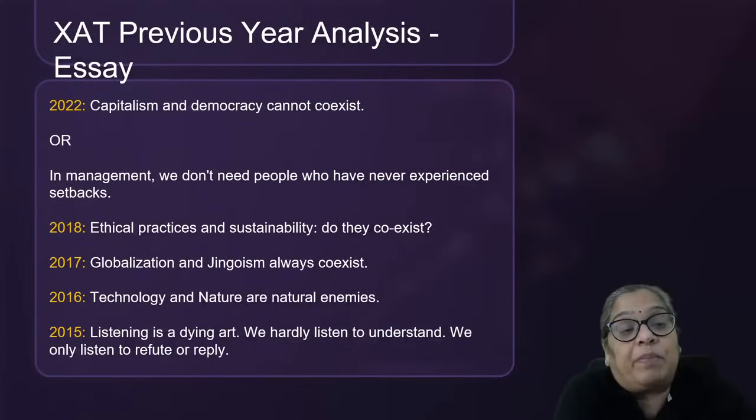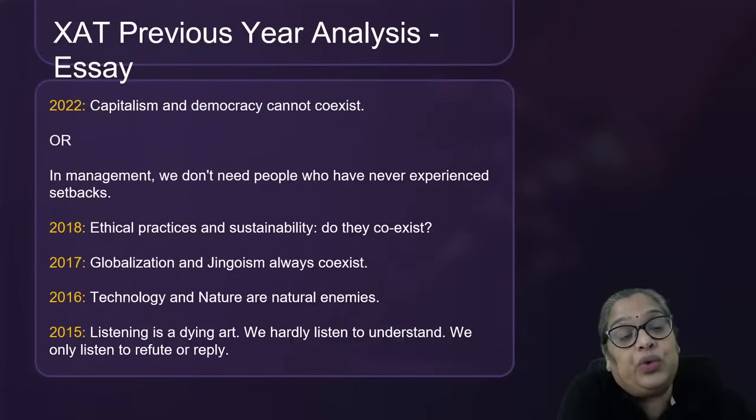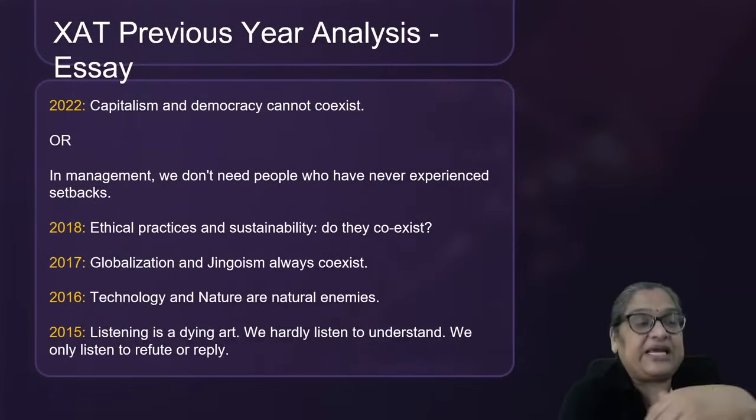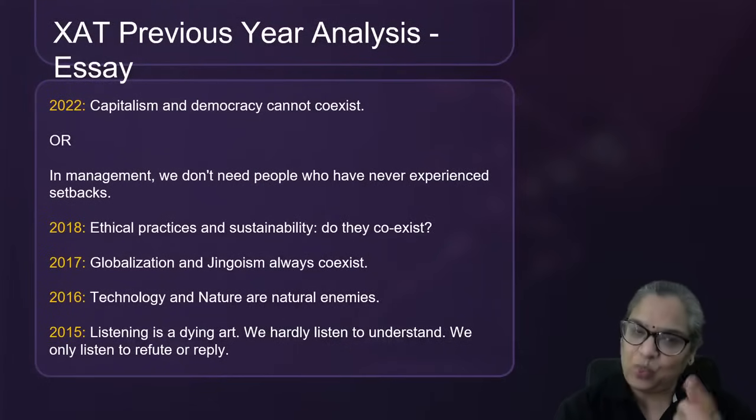In 2022, the first topic was whether capitalism and democracy can coexist or cannot coexist. Now, this goes a lot into how you define capitalism, you define the ideals of a democracy, and then argue whether these two really clash with each other or can coexist. And why is this question being asked in the first place?